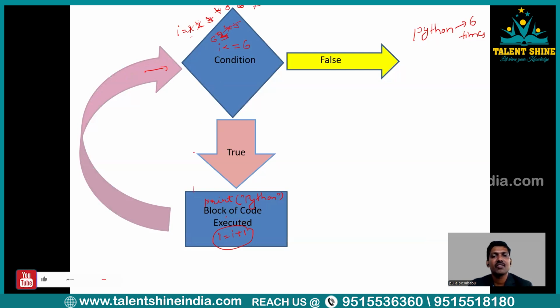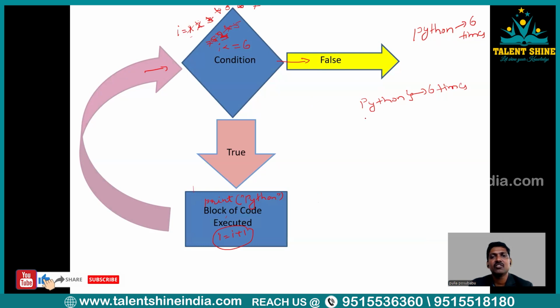Again i will be updated, which means this 6 will be cancelled. Now the i value is 7. Again, control moves back to the condition, right? Now what is the i value here? 7. Let us check the condition: is 7 less than or equal to 6? No. The condition is false. When the condition is false, it comes out of the loop. For how many times will Python be printed on the screen? 6 times.